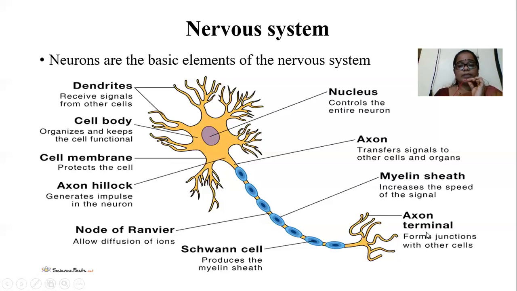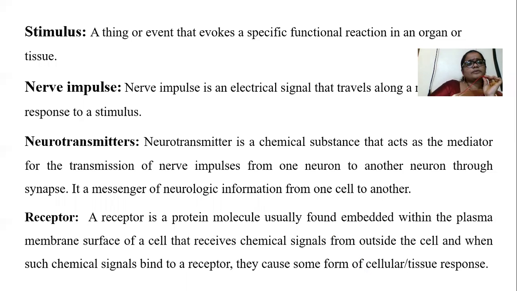The axon nerve terminal consists of the synaptic end bulb, which consists of synaptic vesicles, which contain the neurotransmitter. The purpose of the neurotransmitter is to transmit nerve impulses from one neuron to another neuron.